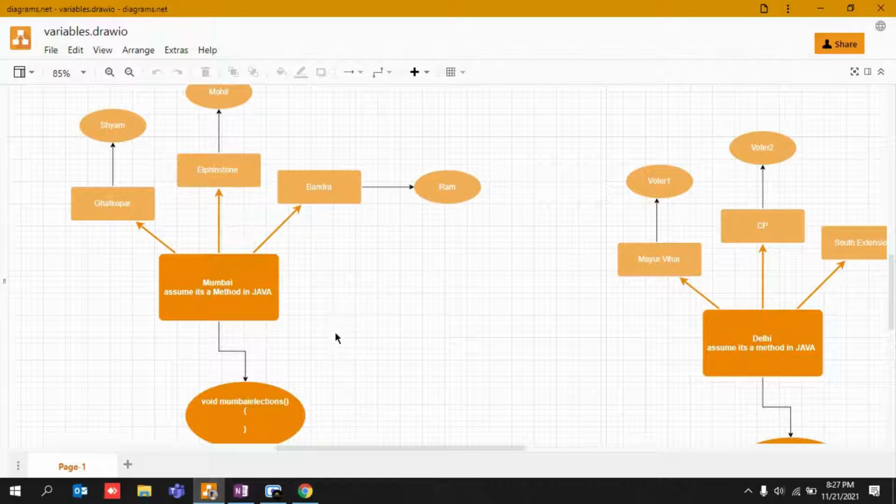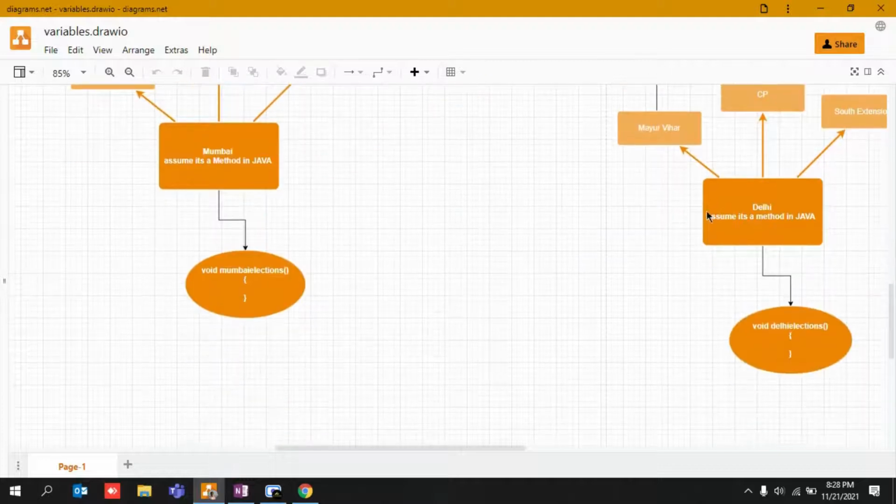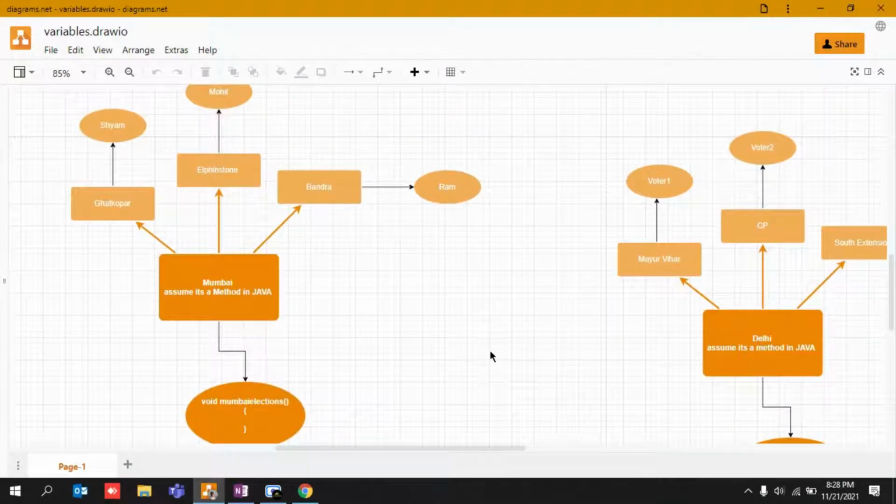So let's say, what are local people in your daily life? Have you seen your local people? Have you seen some local gatherings? Have you observed what local people do in normal life, right? So I've taken the example of Mumbai elections, and I've taken the example of Delhi elections. It will help you get a clearer picture in order to understand local, global and static variables.